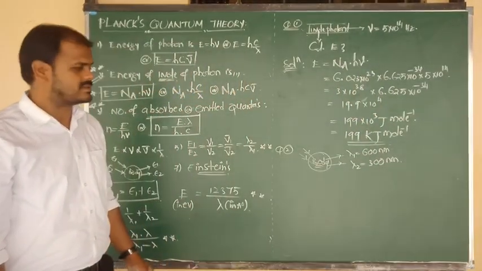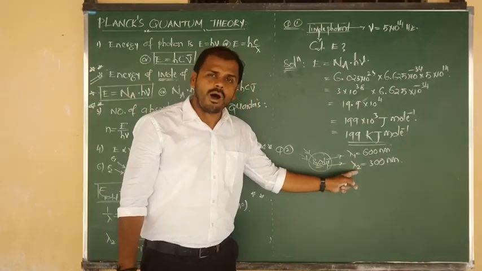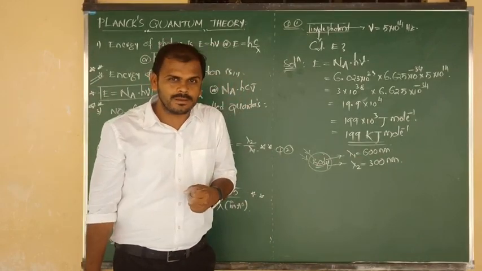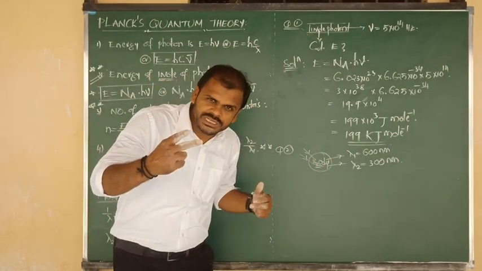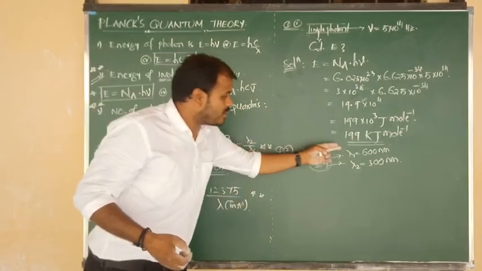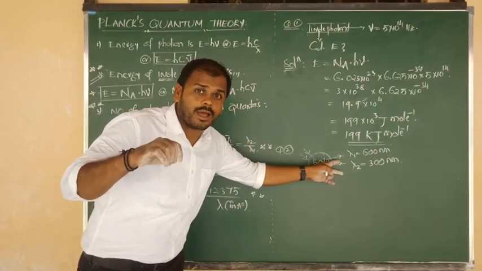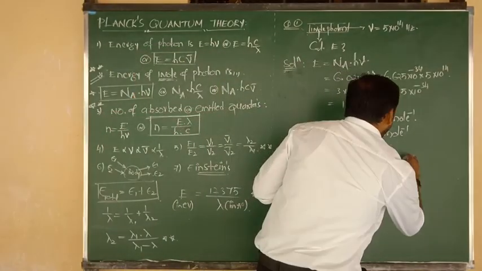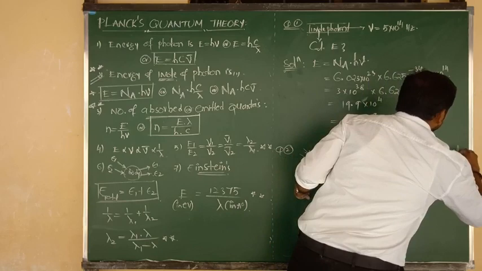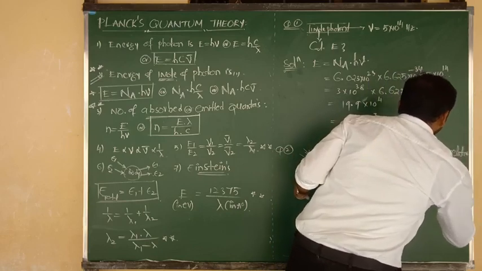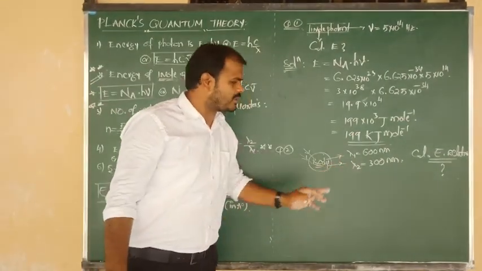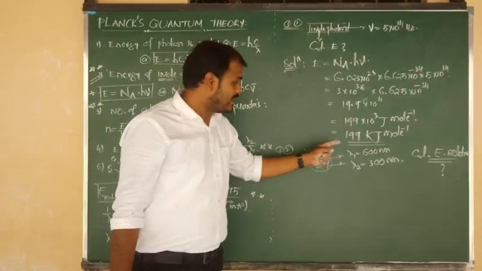Did you understand the question clearly? Yes. So the question is, the wavelengths of 2 radiations are 600 and 300 nanometers. For the 2 respective radiations they have given lambda 1 and lambda 2 values. And they are asking, for the 2 radiations, calculate the energy relation. What are they asking? Calculate the energy relation for those 2 respective radiations. So lambda 1, lambda 2 they have given, but they are asking the energy relation, meaning E1, E2.